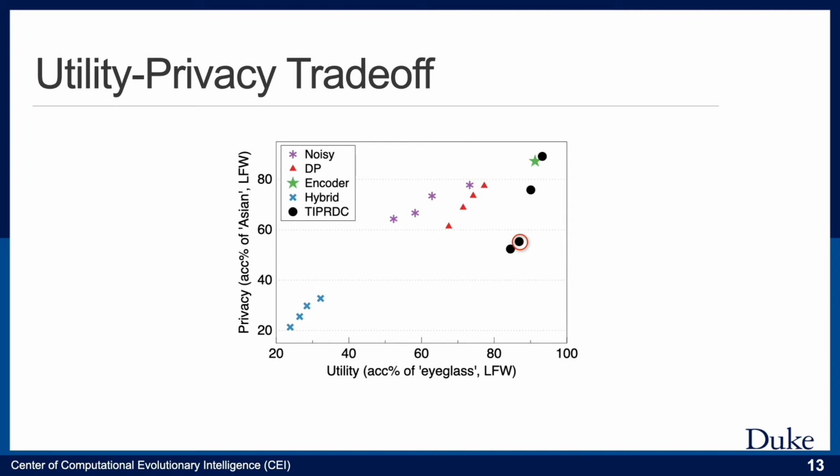For example, as shown in this figure, our method achieves the best trade-off by setting lambda as 0.9. In particular, the classification accuracy of Asian on LFW is about 55%, and the accuracy of eyeglass is 86%. This demonstrates that our method can effectively protect privacy while maintaining the high utility of the extracted features.